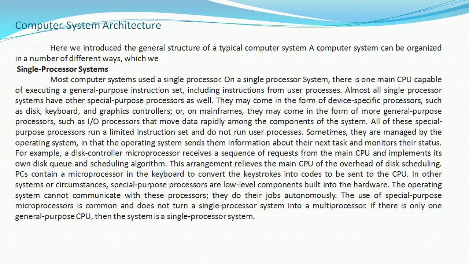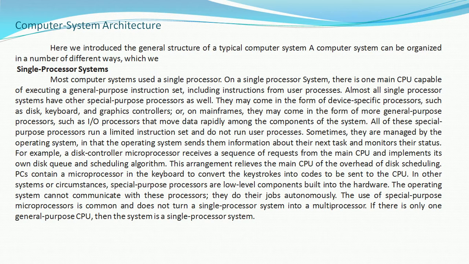PCs contain a microprocessor in the keyboard which converts keystrokes into codes to send to the CPU. In other systems, special purpose processors are low level components built into the hardware. The operating system cannot communicate with these processors.